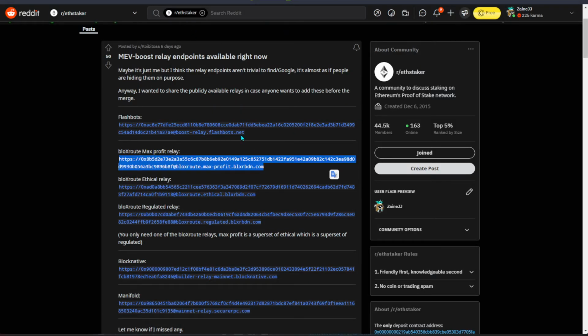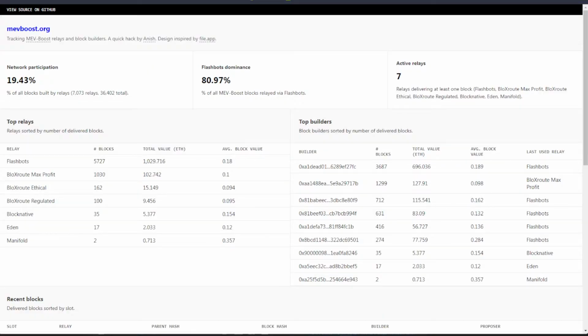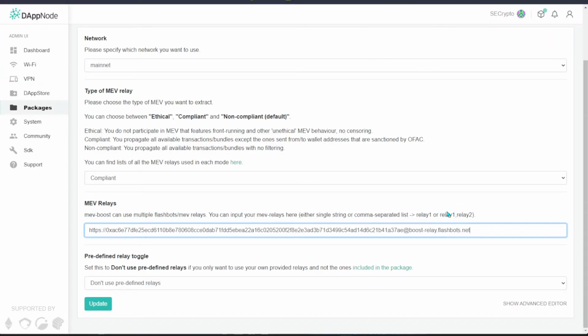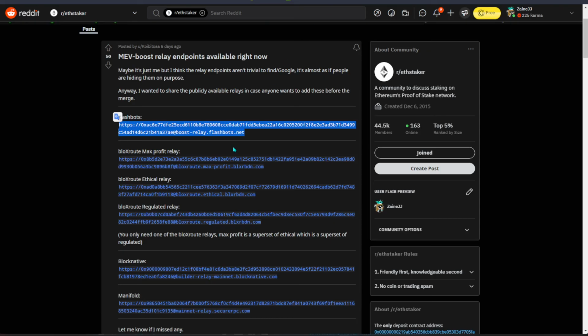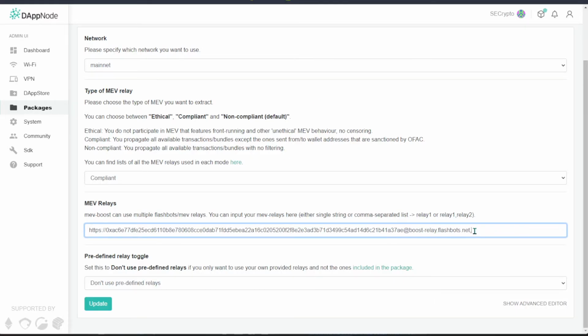On this Reddit, you can copy the Flashbots relay, paste it down, and hit a comma. The second one I want to add is max profit, so we can copy the max profit relay, enter it after the comma, and click update.